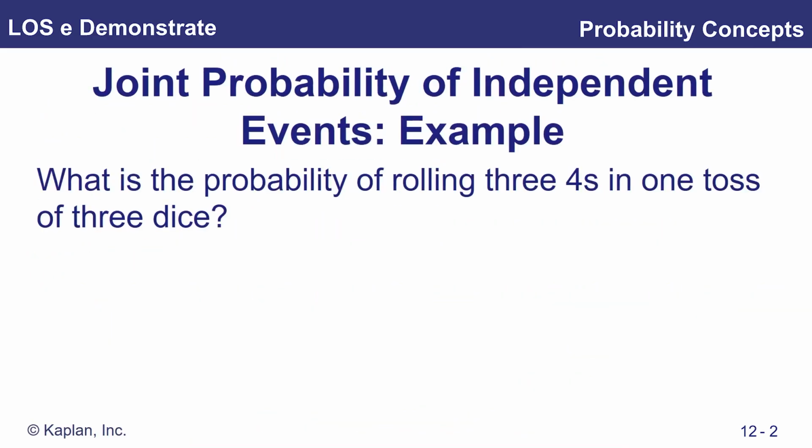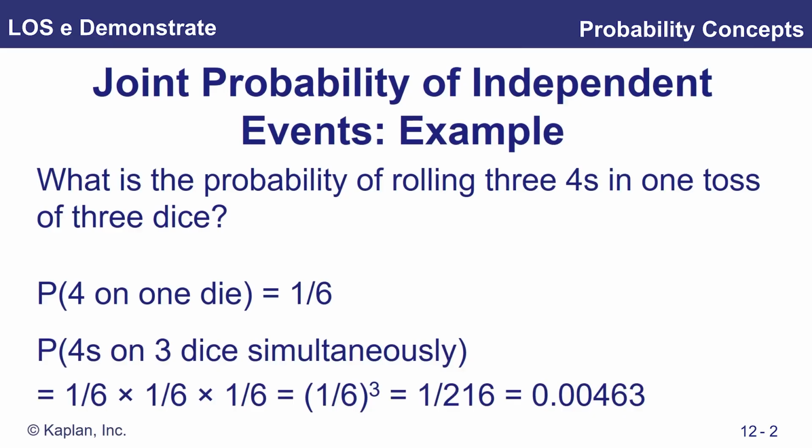Okay, final one, joint probability of independent events. What is the probability of rolling 3 4s in one toss of 3 dice? Okay, so each dice has a 1 in 6 chance of getting a 4. So probability of getting a 4 on one dice is 1 in 6. So if we want to know the probability of getting 3 4s when we roll 3 dice, it's 1/6 times 1/6 times 1/6.